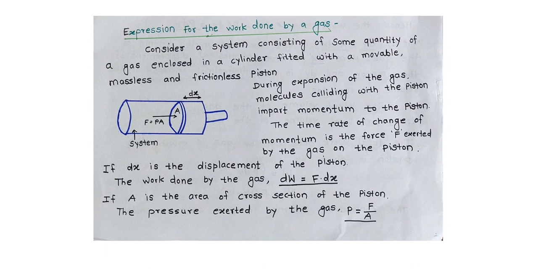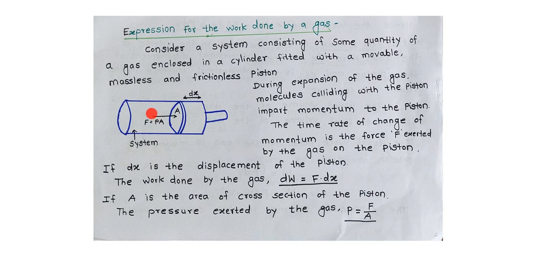Next topic is the expression for the work done by a gas. Again here, for this we have considered a system consisting of some quantity of gas enclosed in a cylinder fitted with a movable, massless and frictionless piston. You have to consider this same cylinder.